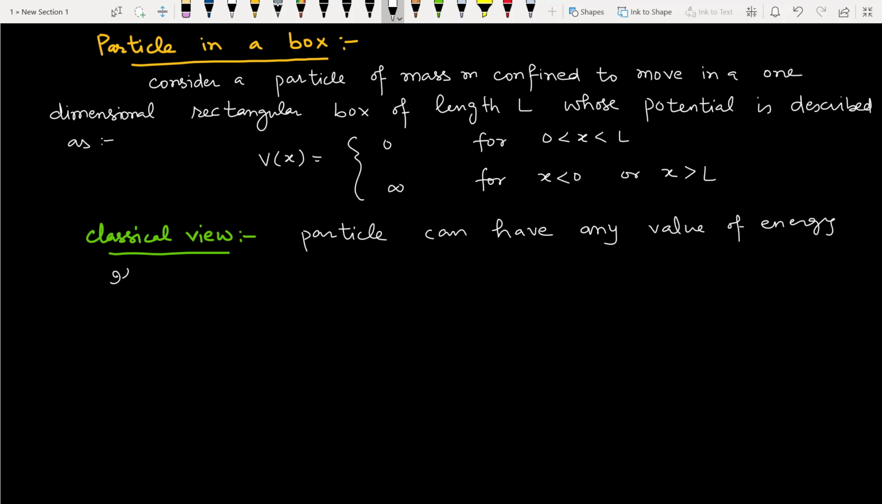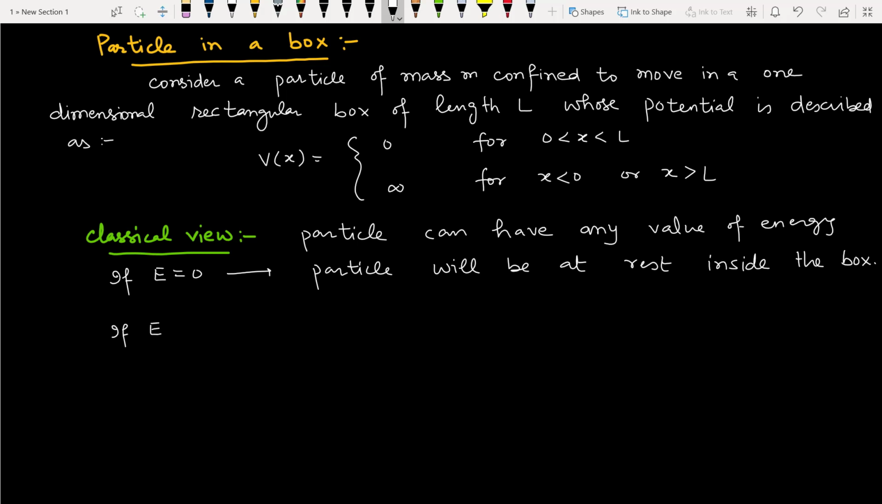If capital E is equal to 0, then the particle will be at rest inside the box. As it is having 0 energy, it cannot move, so it should be at rest inside the box according to classical mechanics. And if the energy of the particle is greater than 0,